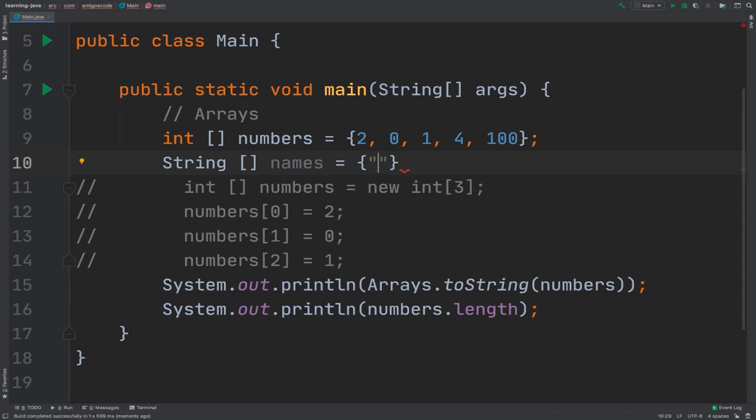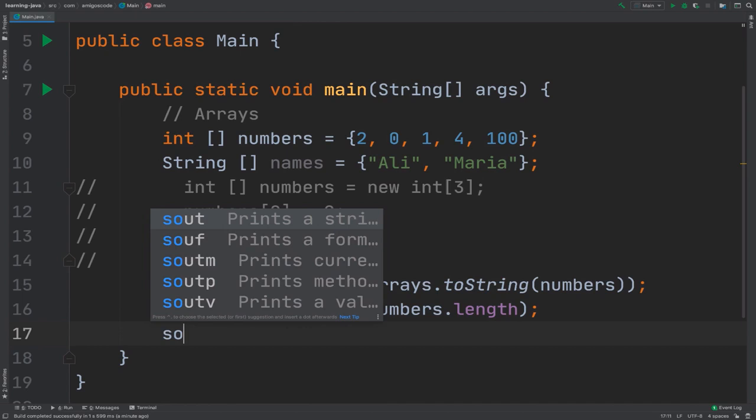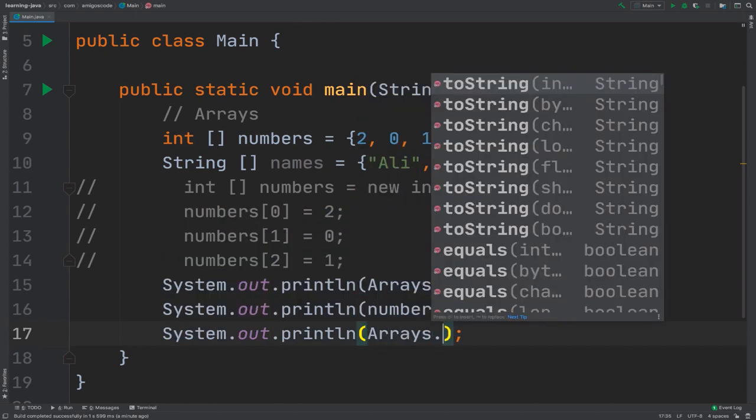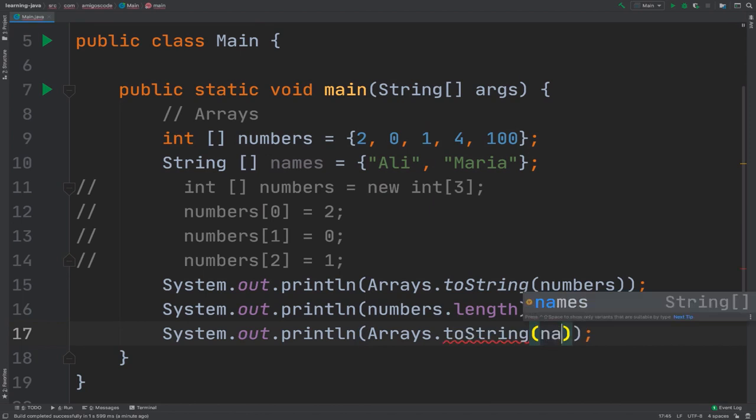So here let's simply say Ali, and then let's simply say Maria. Now let me actually print this. So System.out.println, sout and then Arrays.toString and then names.